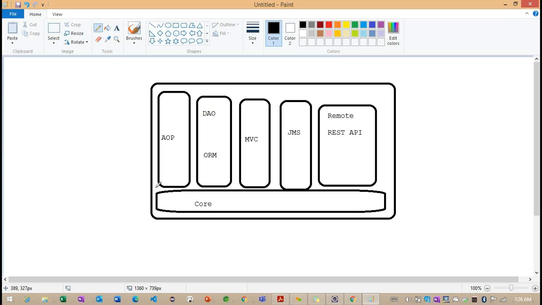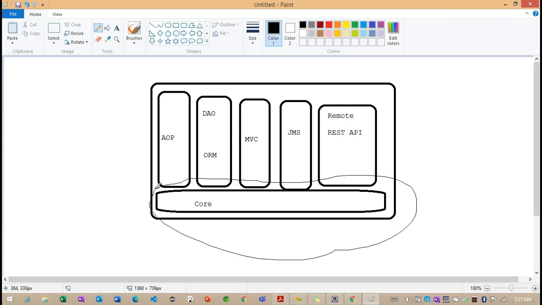First we'll focus on the core module. Why am I declaring this core module below? Because any module other than this core module that we are going to discuss is going to extend from the core module.